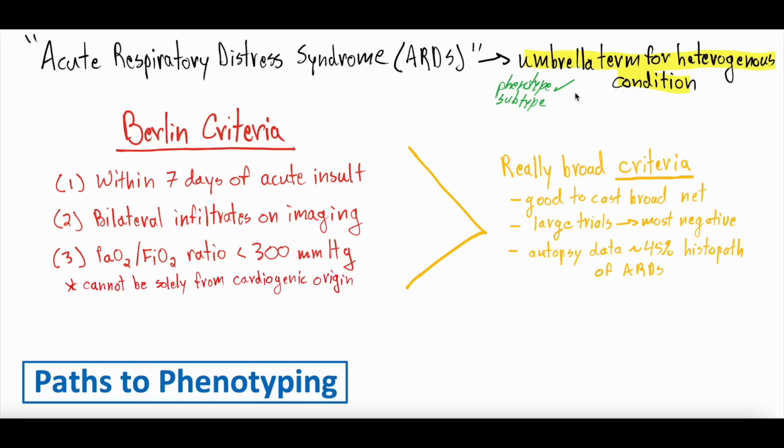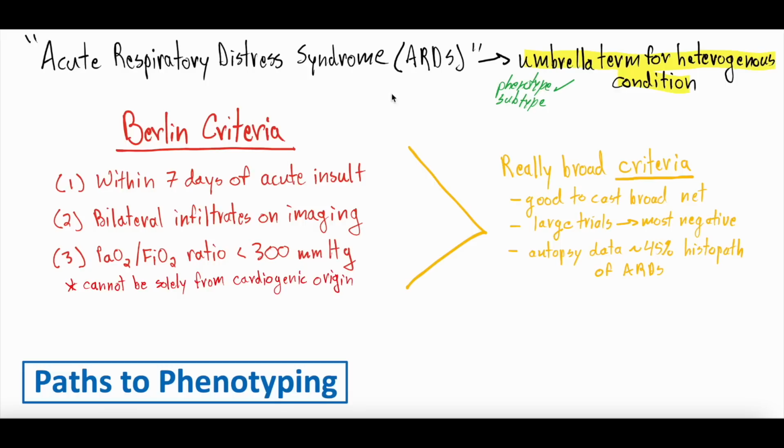And then when you just batch them all together, it didn't make an improvement in mortality or this or that, because we're treating multiple different subtype diseases as one and the same. So as we start to understand ARDS and dive into some of the nuances, phenotyping of ARDS is most likely going to become a bigger and bigger thing. And we anticipate that in the future, we will have certain interventions for different phenotypes.